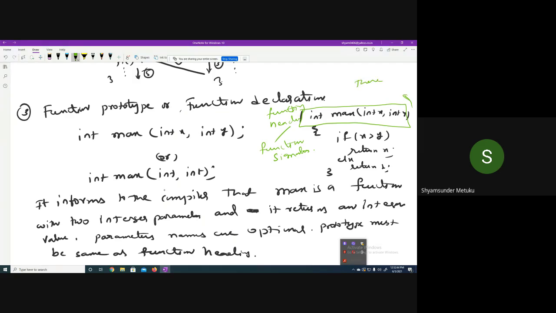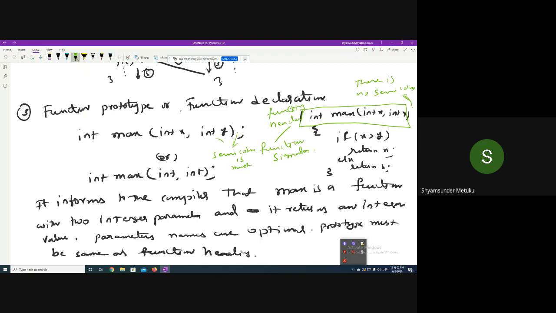In the definition there is no semicolon, whereas in the prototype the semicolon is a must. And only that one line, the heading of the function definition, should be written.